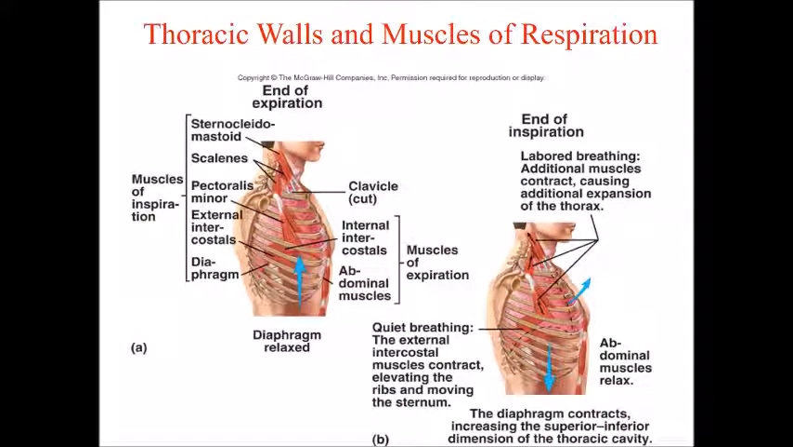Another anatomical diagram showing muscles of normal inspiration, forceful inspiration, muscles of forceful expiration. So in the first diagram, it is end of expiration. You can see diaphragm is relaxed. While in the second diagram, it is the end of inspiration. So here diaphragm is contracted.